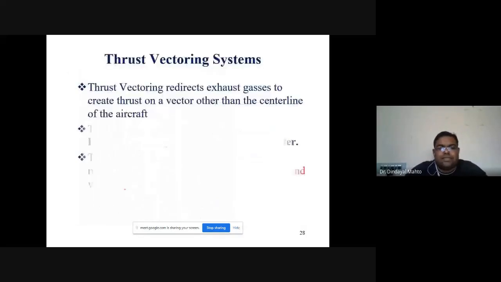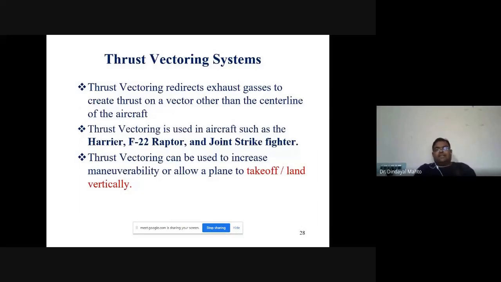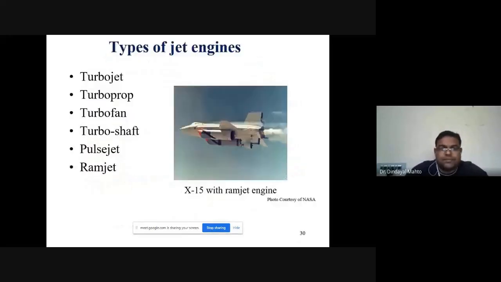So thrust vectoring, as I already said, redirects exhaust gases to create thrust on a vector other than the center line of the aircraft. Thrust vectoring is used in most fighter aircraft. Harrier is the naval aircraft known for short takeoff and landing. F-22 Raptor is an advanced fighter aircraft, and there are joint strike fighters. Thrust vectoring can be used to increase maneuverability or allow a plane to take off and land vertically. For that purpose, we use the thrust vectoring system.